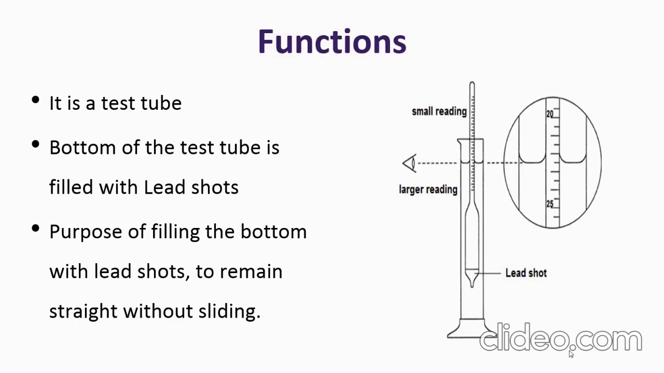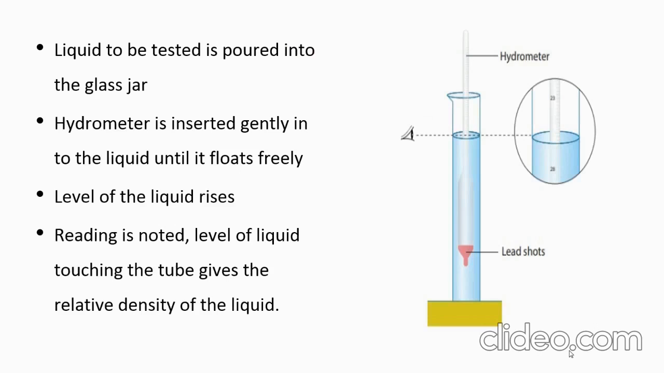So, a hydrometer consists of a cylindrical stem having a spherical bulb at its lower end and a narrow tube at its upper end. The lower spherical bulb is partially filled with lead shots or mercury. This helps the hydrometer to float or stand vertically in liquids. The narrow tube has markings so that the relative density of the liquid can be read directly. So here the level of the liquid rises and the reading is noted. So the level of the liquid touching the tube gives the relative density of the liquid.